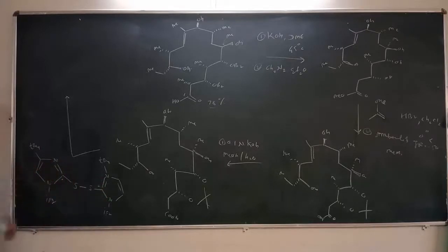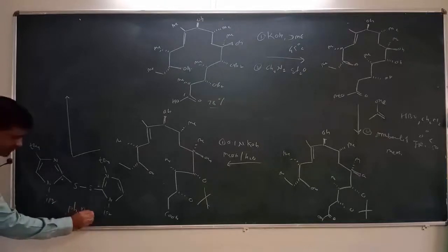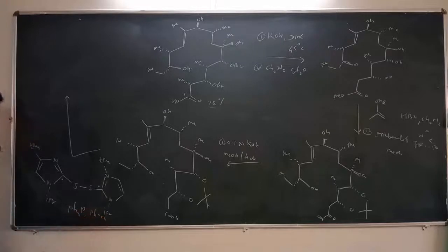So these are the two bis groups, it contains the 4-tertiary butyl, then the N-isopropyl group, and then this is the imidazolyl group disulfide, used with triphenylphosphine, Ph3P, in the presence of toluene as solvent.